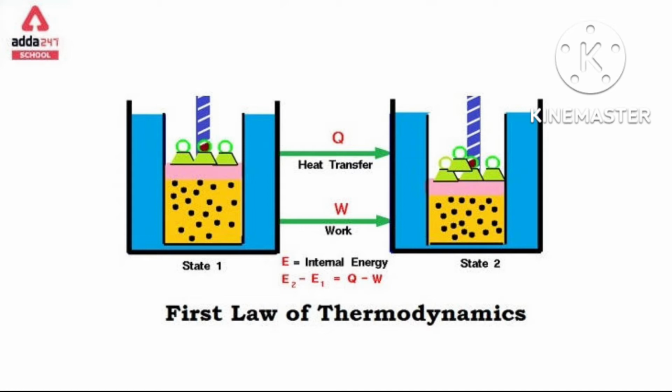Then delta V again you can write V final minus V initial. Then work done is equal to pressure into change in volume. Change in volume, always you can think final minus initial. If change in pressure is there also, then you write the same way. Delta P means P final minus P initial. Then work done is equal to P into delta V, and delta V is equal to V final minus V initial, or V2 minus V1, anything.